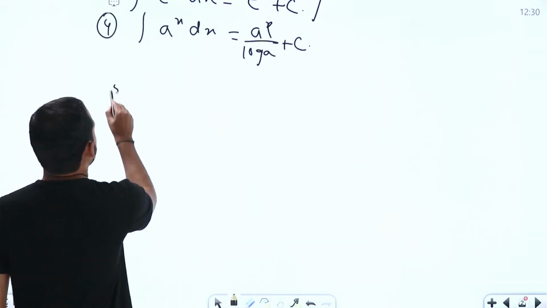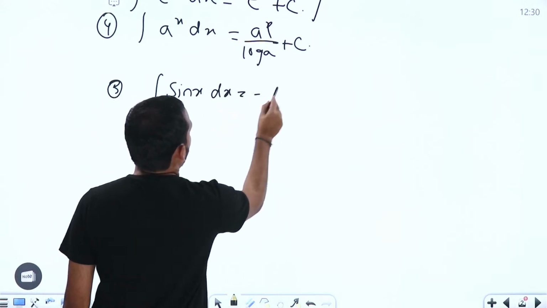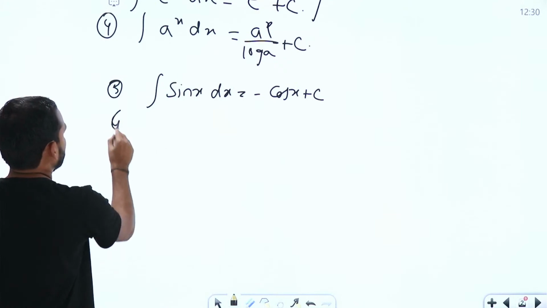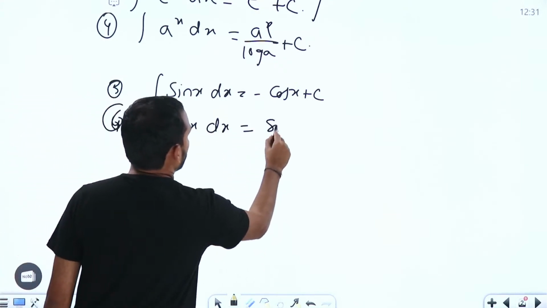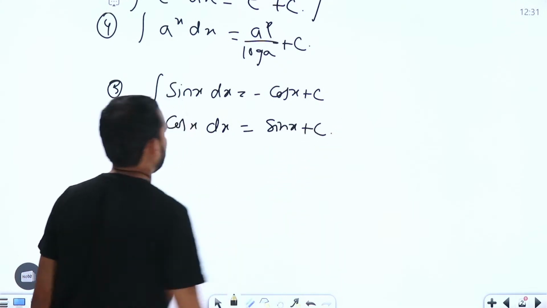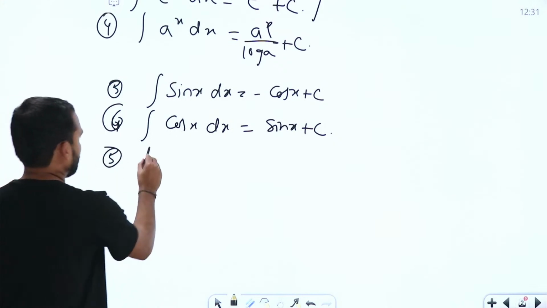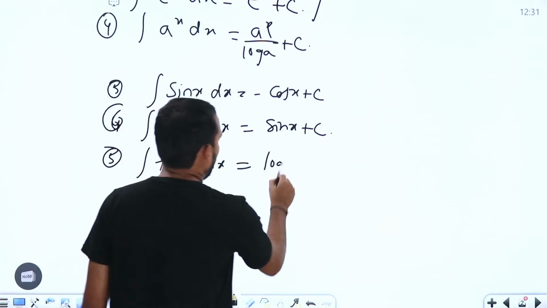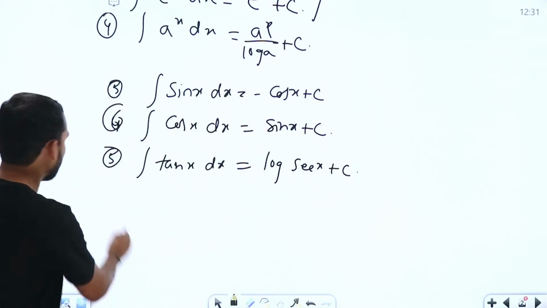Coming to the next one, integral sin x dx is equal to minus cos x plus c, right? Similarly, the sixth one is integral cos x dx is equal to sin x plus c, right? Similarly, the next one, integral tan x dx is equal to log of sec x plus c, right? This formula also we need not remember.